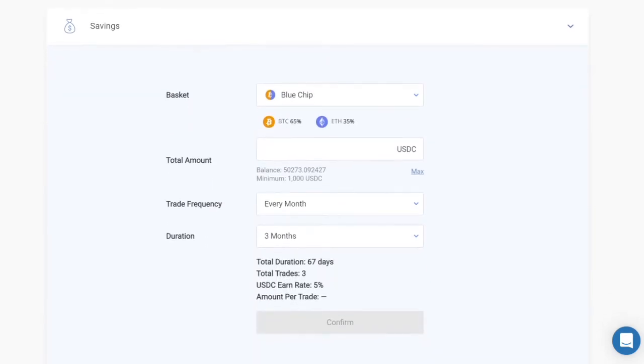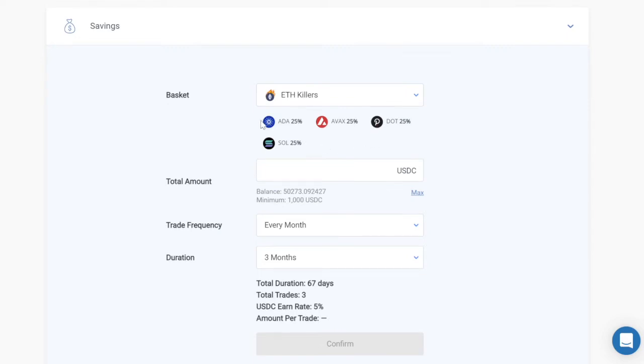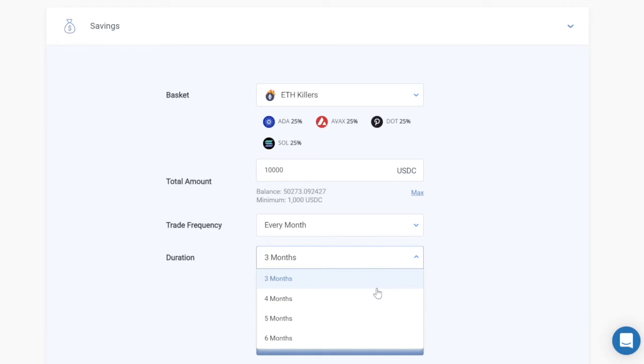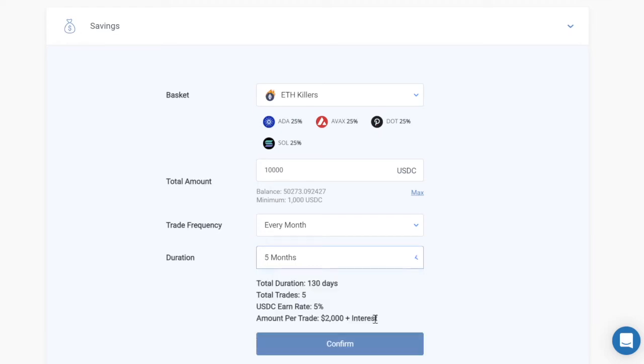Now choose your basket. In this instance, we have chosen the ETH Killers basket and will invest 10,000 USDC at a monthly frequency for the duration of 5 months. This means that every month, 2,000 USDC will be allocated according to your investment basket. In this instance, 500 USDC to Cardano, 500 USDC to Avalanche, 500 USDC to Polkadot, and 500 USDC to Solana.